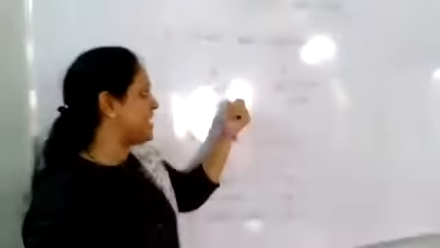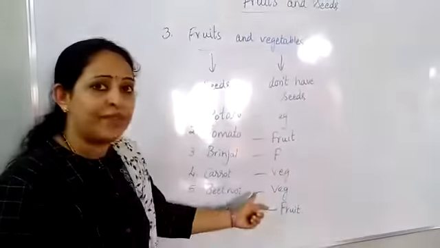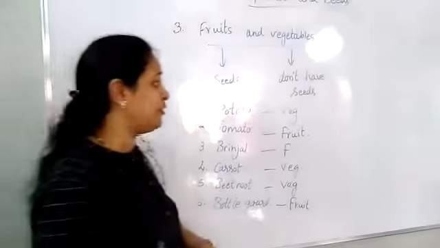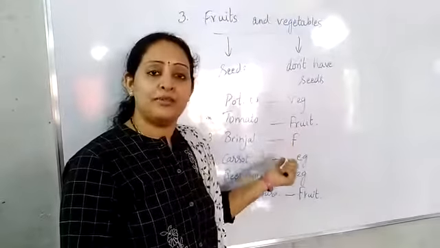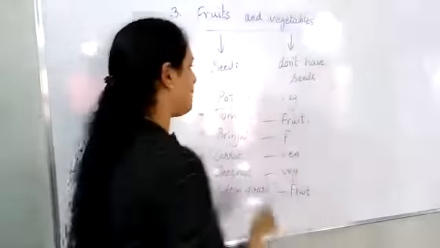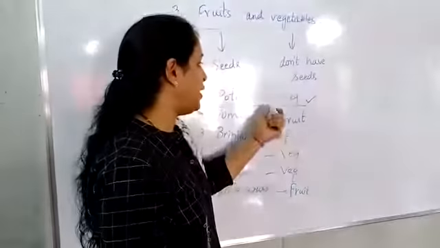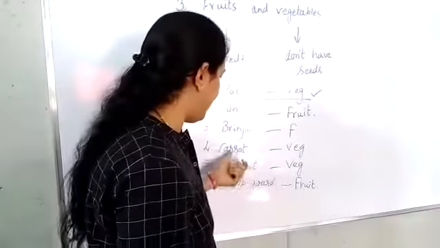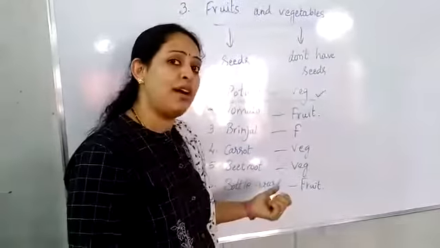Fruits have seeds inside. So potato, carrot and beetroot, all these are vegetables. How did you find this out? These are all modified stems and roots. A potato is a modified stem. And beetroot and carrot, these two are modified roots.